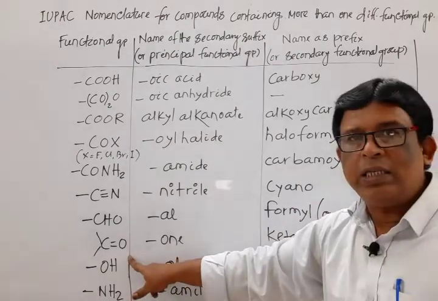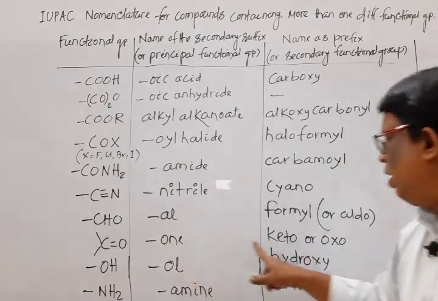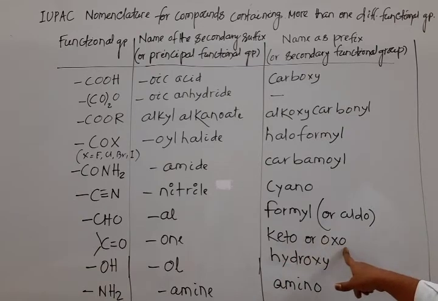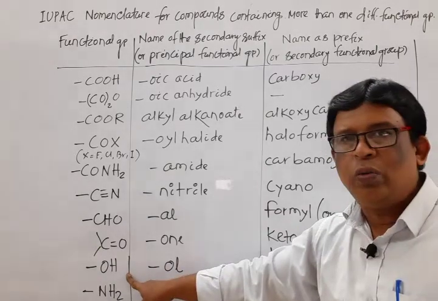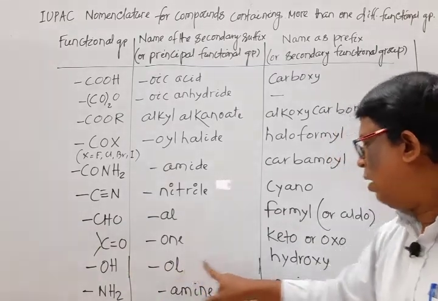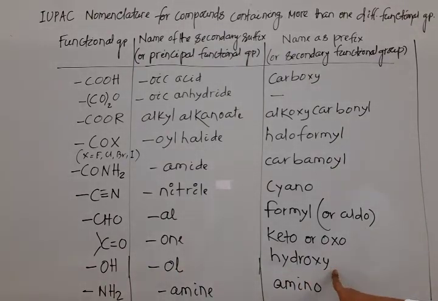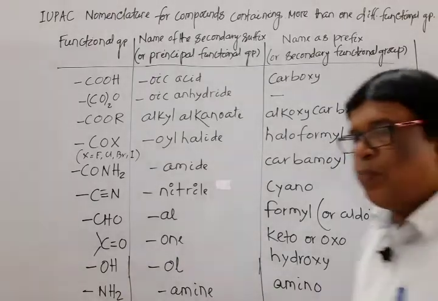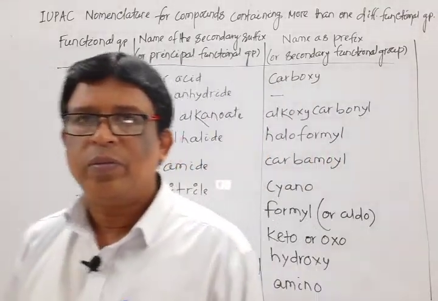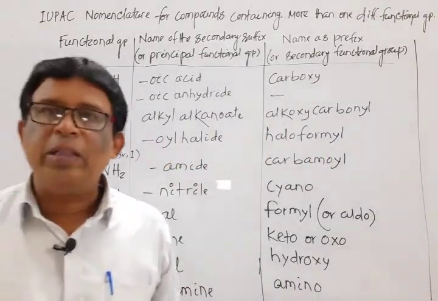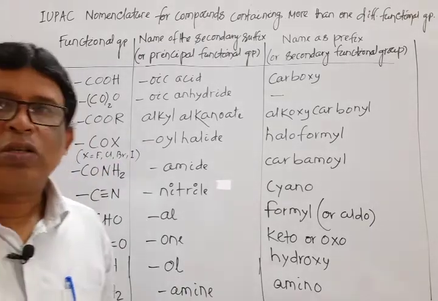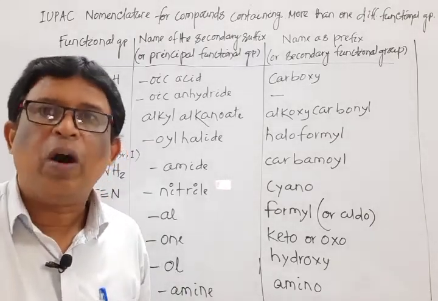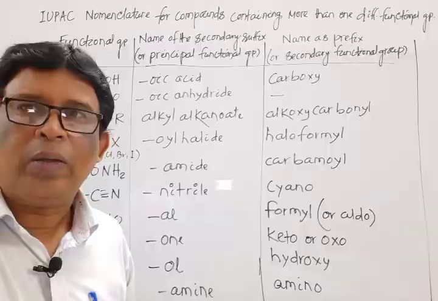If ketone is there, suffix is one, prefix is keto or oxo. If the alcohol group is there, suffix is ol and prefix is hydroxy. If the amine group is there, suffix is amine and prefix is amino. Okay. By remembering the priority table, let us give the IUPAC name of the compounds one by one.